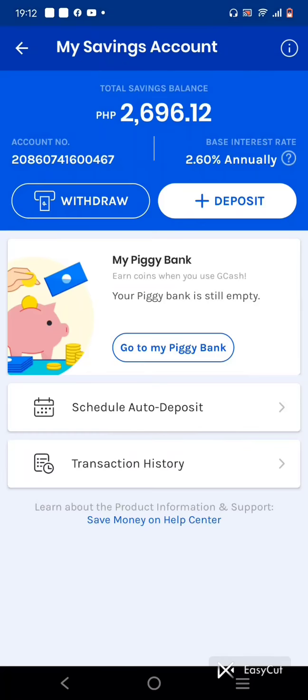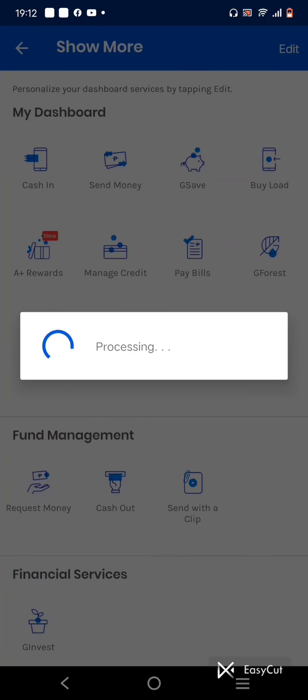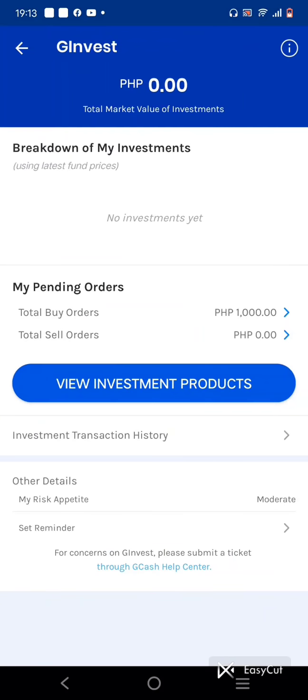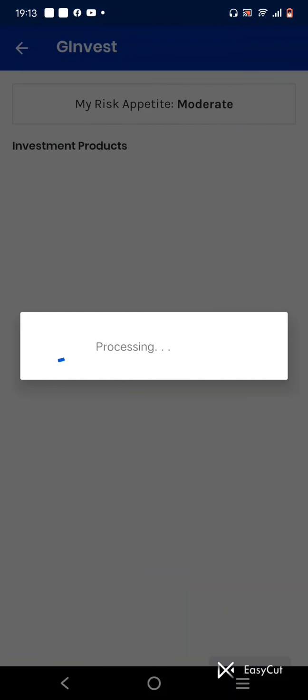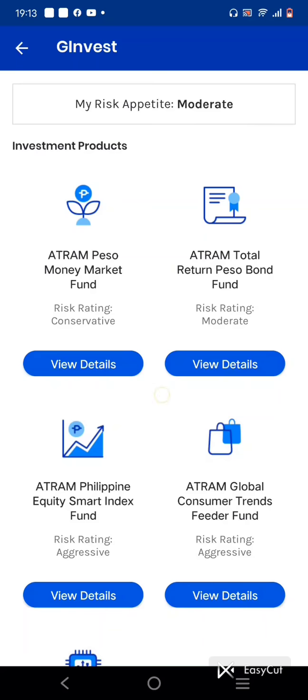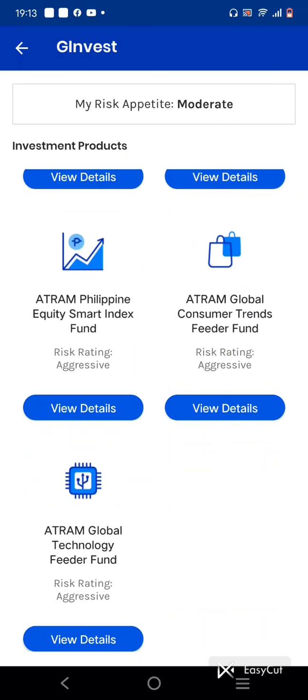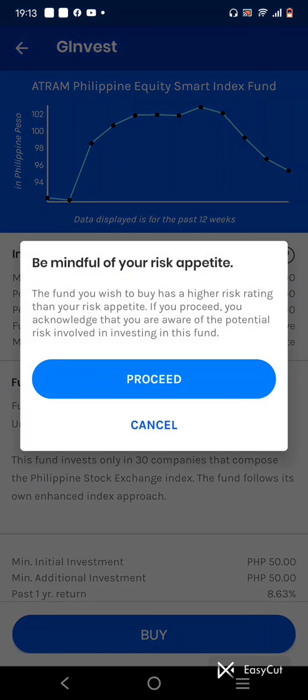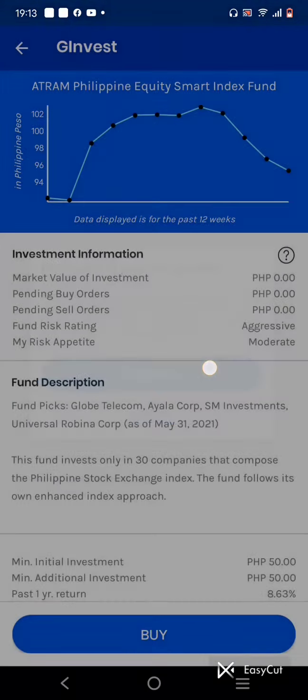Not GCash. We will invest in another product. So let's try the ATRAM Philippine Equity Smart Index Fund because the curve, as you can see, shows it's a good time to buy here. Okay, try to buy, and the return is 63%.